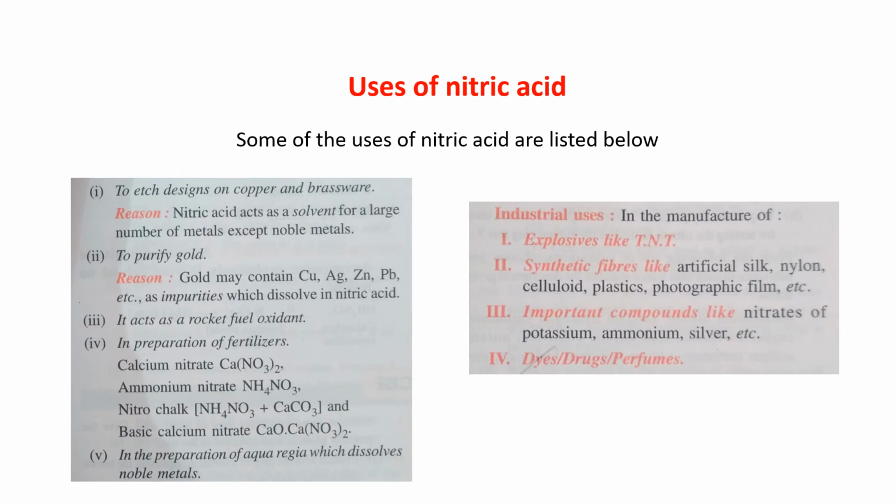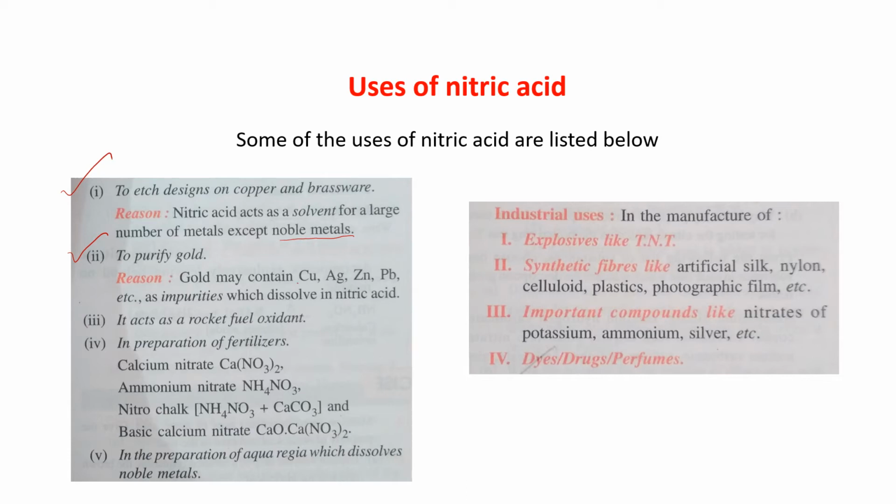Uses of nitric acid. Some of the uses of nitric acid are to etch designs on copper and brassware. The reason is that nitric acid acts as a solvent for a large number of metals except noble metals. Next is to purify gold. Now gold is not dissolved in HNO3. It is only dissolved in aqua regia. But I am talking about only nitric acid.